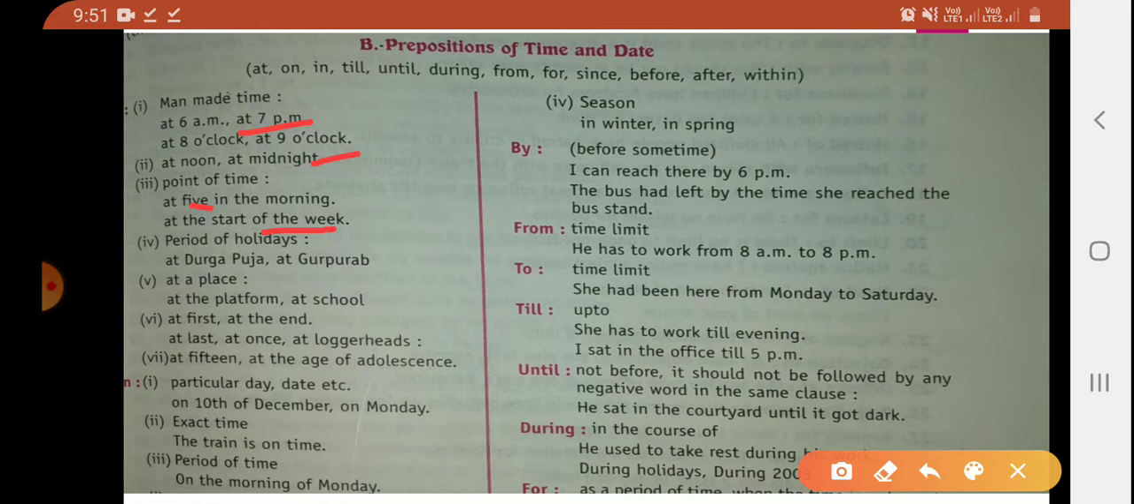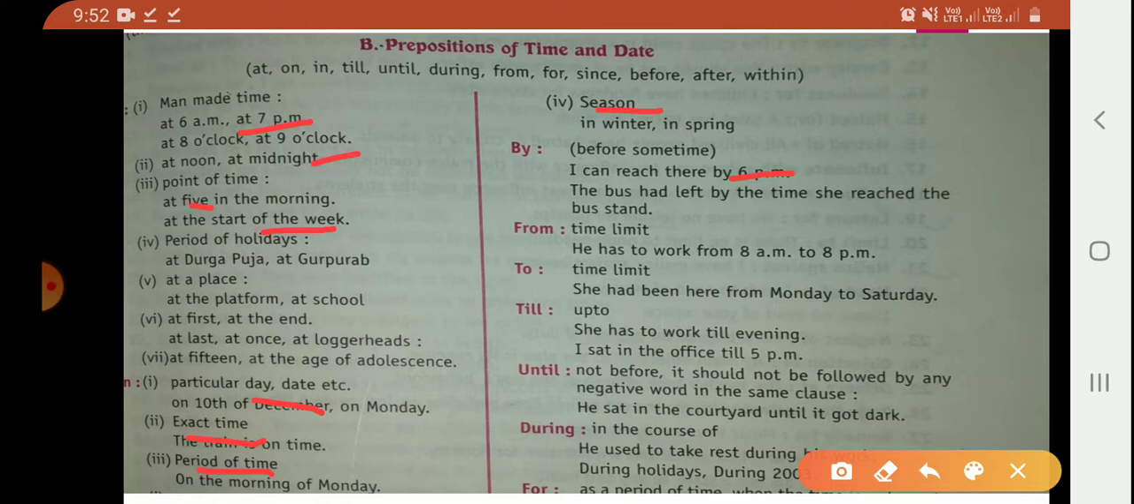And on. Now we are talking about on. On we use for day and date, for exact time, for period of time, and for season. By means before some time. Means by we are using also for time period, but it is used for before some time, not later than. For example, you must be home by 8 p.m. means you should be home before 8 o'clock. For example, I can reach there by 6 p.m. means I can reach there before that.